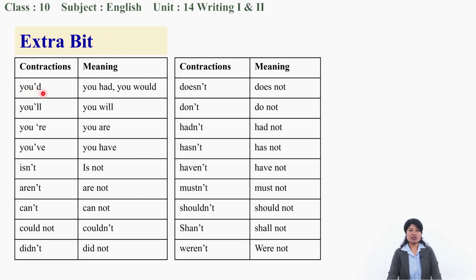Then you'd, you had, you would. You'll, you will. You're, you are. You've, you have. Isn't is is not. Aren't is are not. Can't is cannot. Couldn't is could not. Didn't is did not. Doesn't is does not. Don't is do not. Hadn't is had not. Hasn't is has not. Haven't is have not. Mustn't is must not. Shouldn't is should not. Shan't is shall not. Weren't is were not.